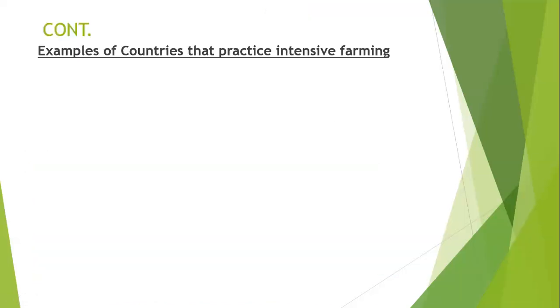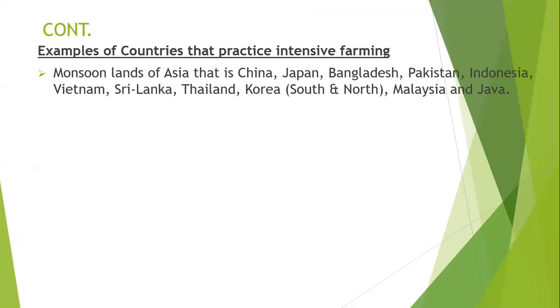Now, examples of countries that practice intensive farming include the monsoon lands of Asia, that is China, Japan, Bangladesh, Pakistan, Indonesia, Vietnam, Sri Lanka, Thailand, North and South Korea, Malaysia, and Java. These are the countries which practice intensive farming. And as you might be aware, these countries are densely populated. There are a lot of people in these countries. So you cannot just easily move from one place to another, abandoning a piece of land. So that is why there is intensive farming in these areas.